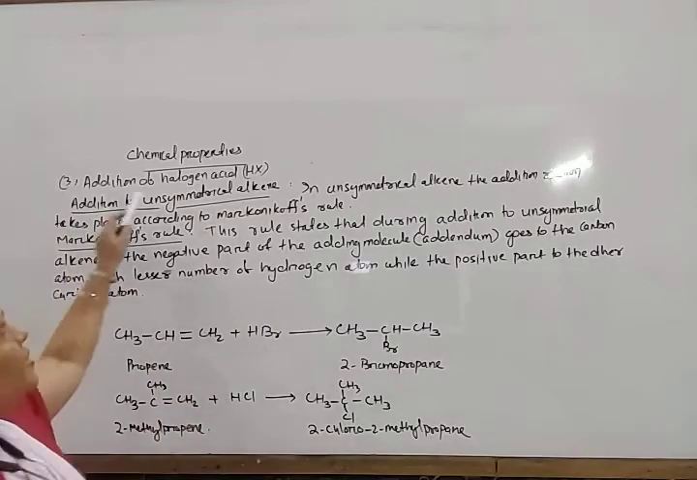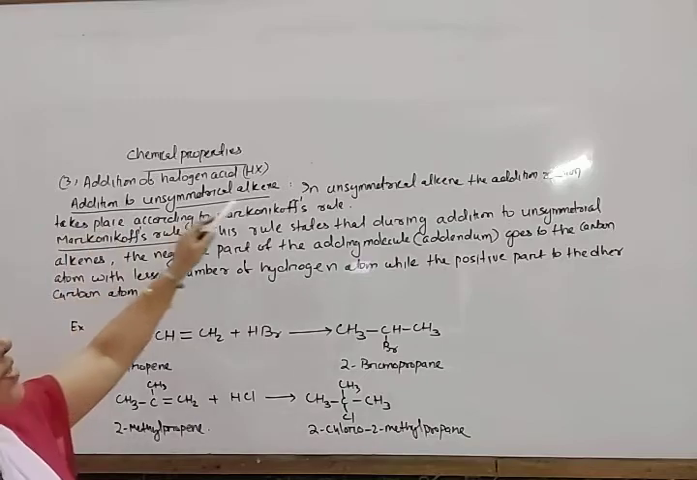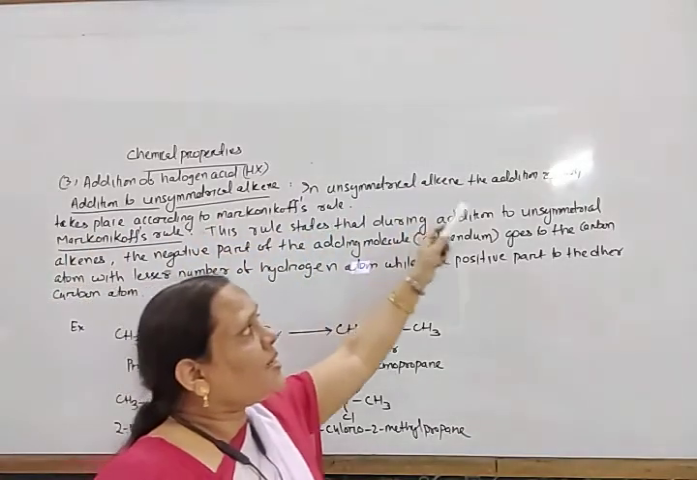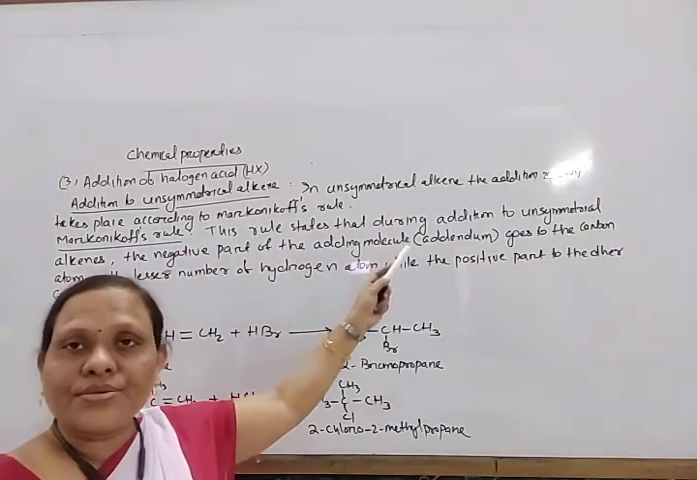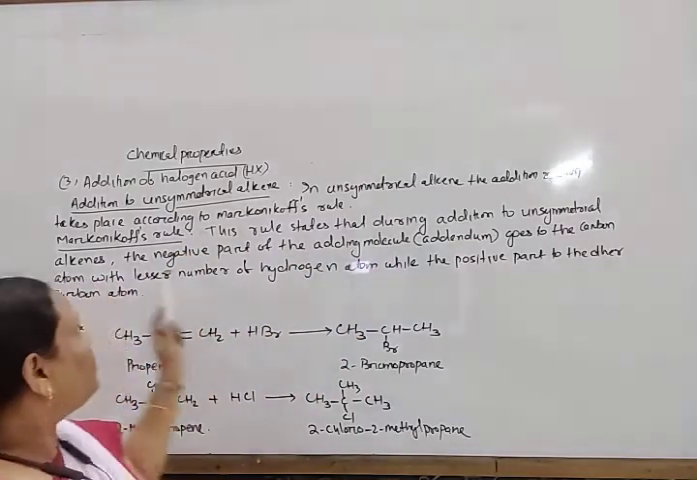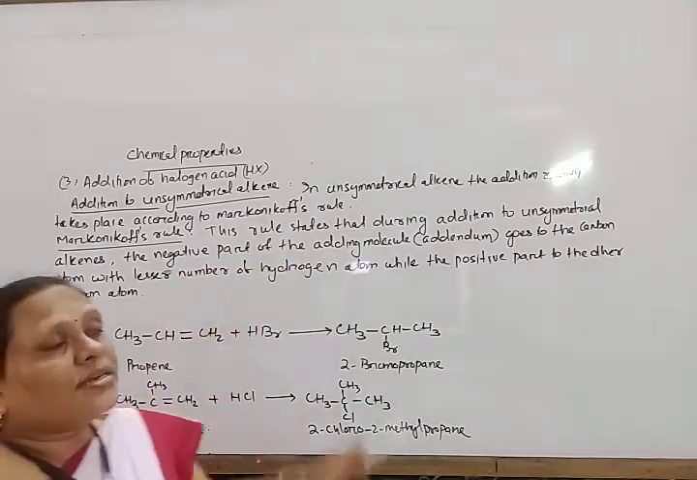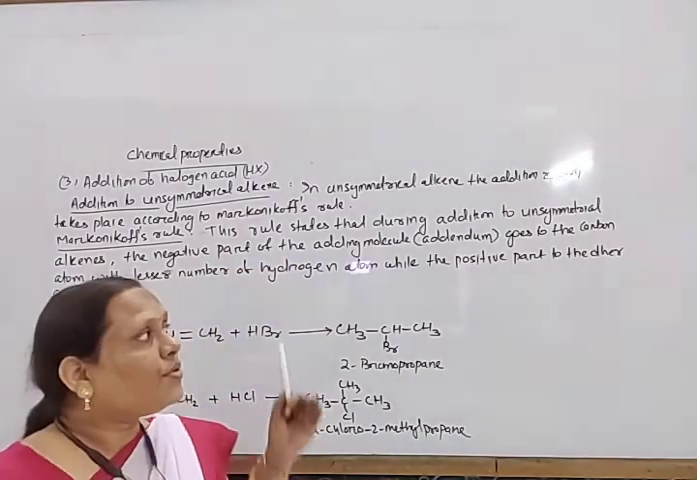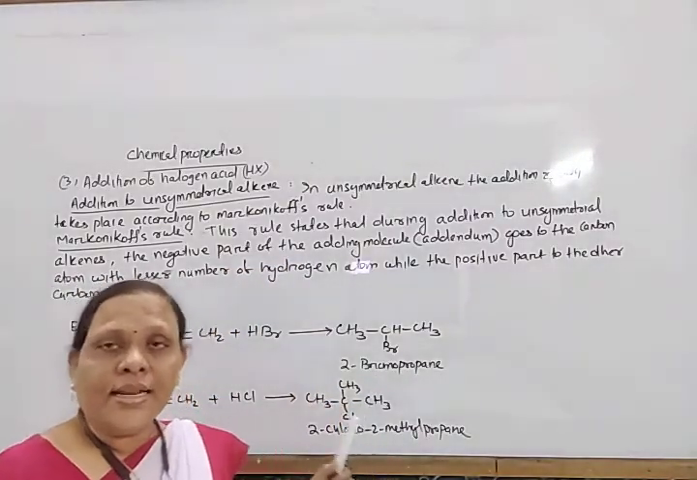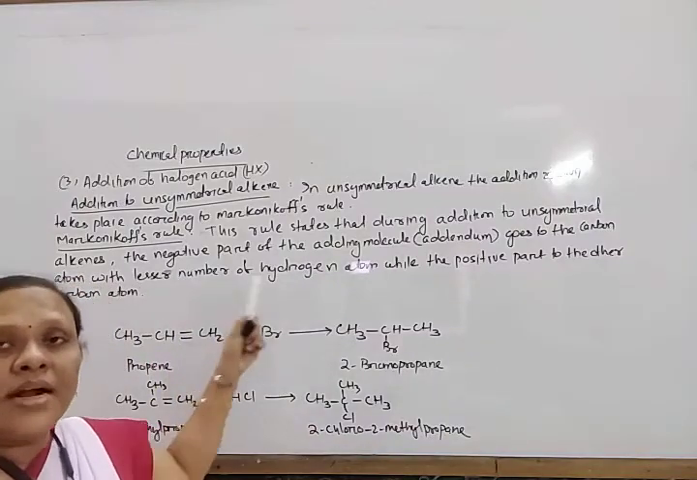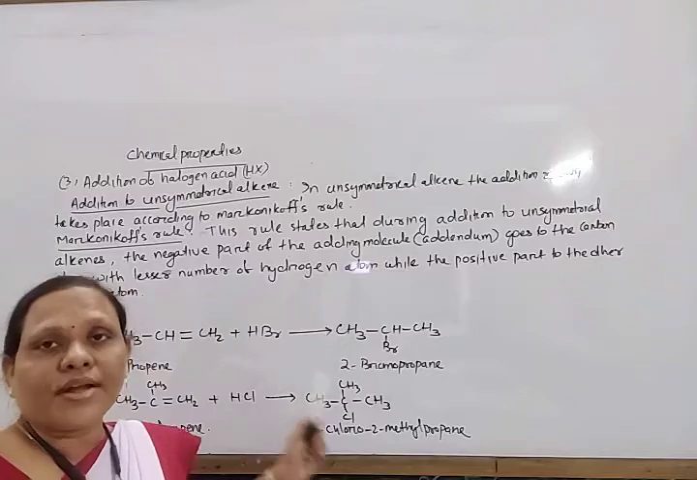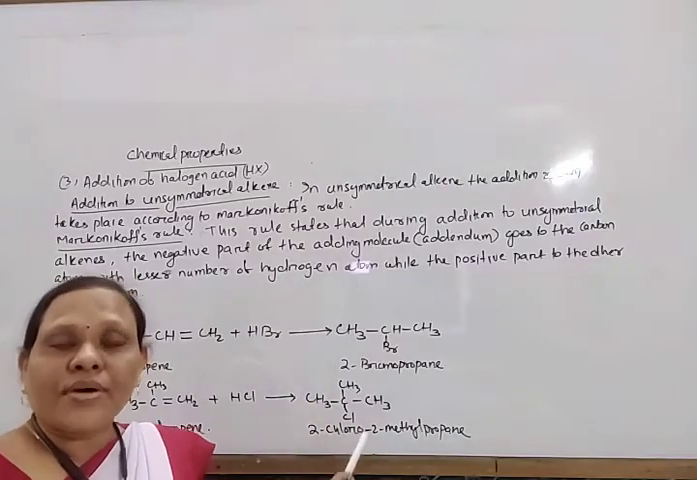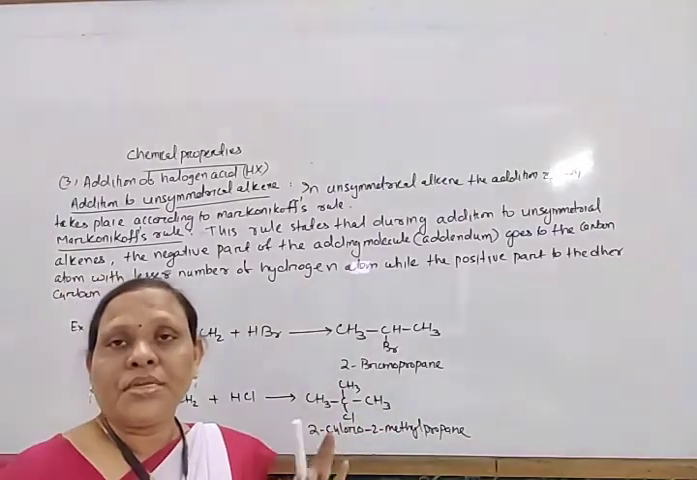Addition of halogen acid to an unsymmetrical alkene. So in an unsymmetrical alkene, the addition reaction takes place according to Markovnikov's rule. This rule states that during the addition reaction to an unsymmetrical alkene, the negative part of the addendum will go to that carbon which contains less number of hydrogen, and the positive part goes to the other carbon of the double bond.